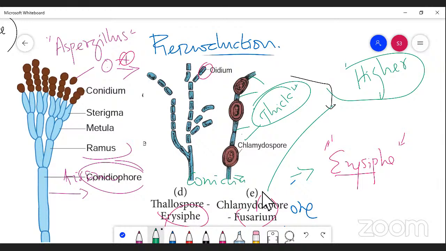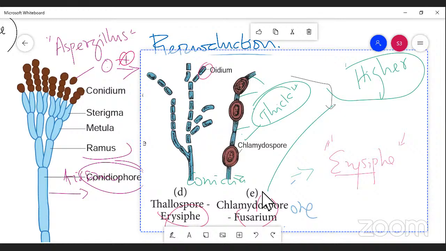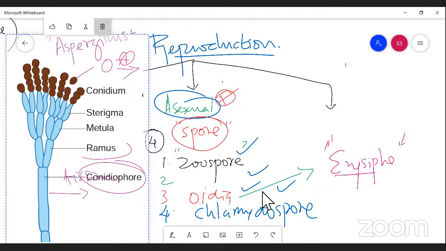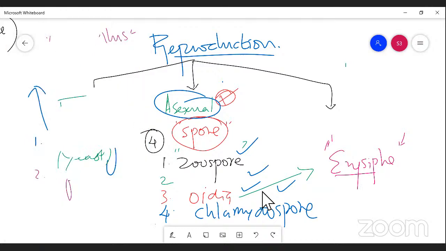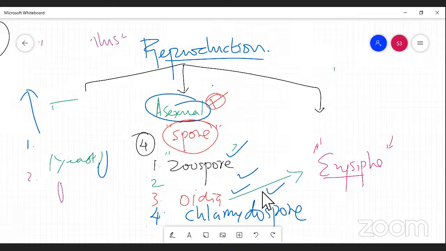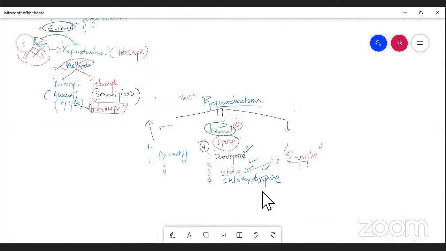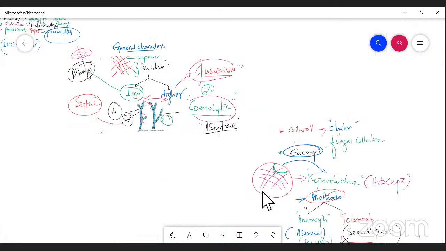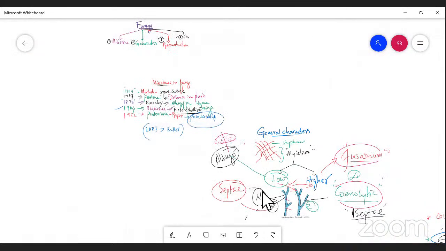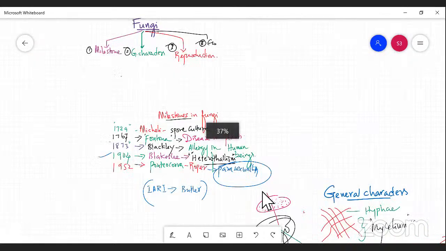So next we pass on to the sexual method of reproduction, right? Before that, we have very short time, so tomorrow we'll continue with the sexual method of reproduction. So far, we have discussed only a few topics: what are fungi, what is their milestone, what are the general characteristic features of fungi, and what are the methods of reproduction, right?